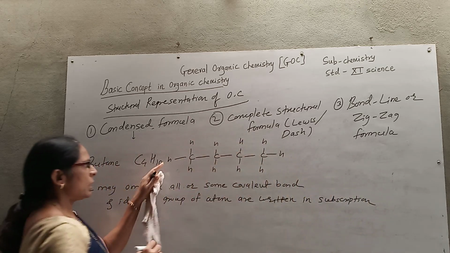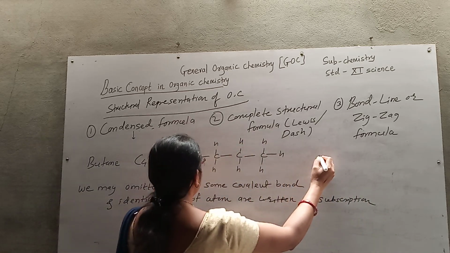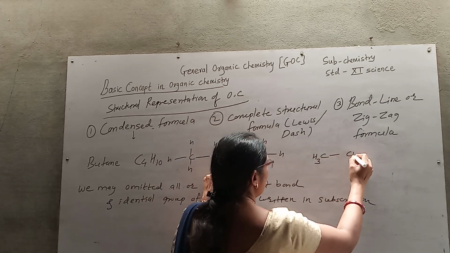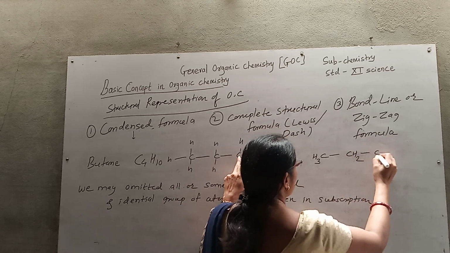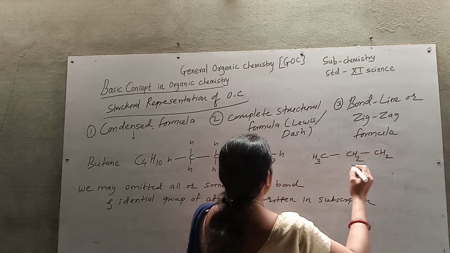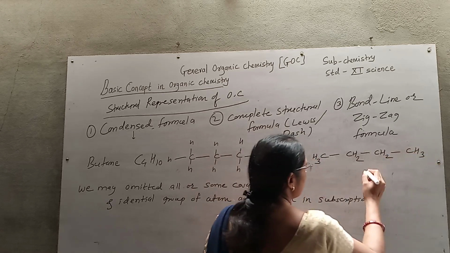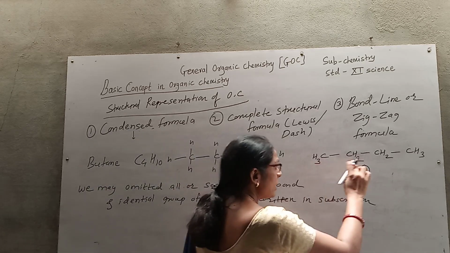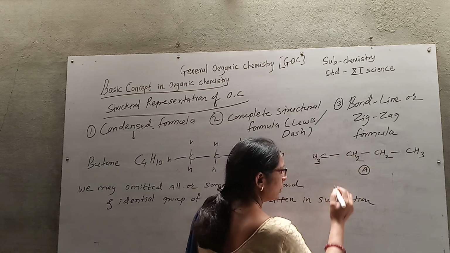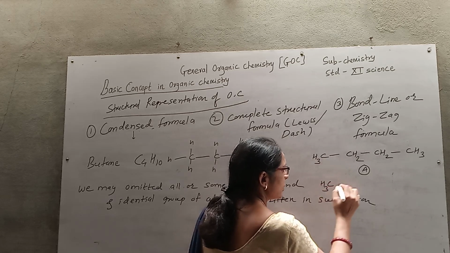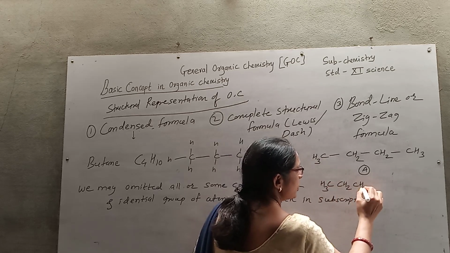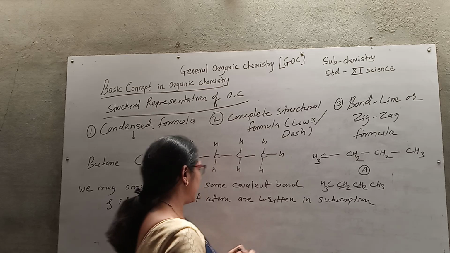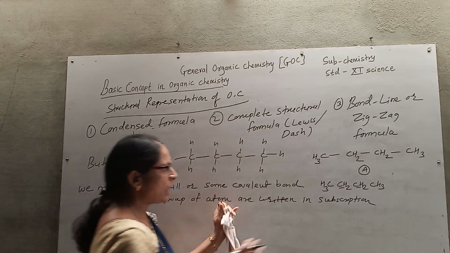How do you write the formula of this compound? This carbon is with 3 hydrogens, dash. This carbon is with 2 hydrogens, dash. This carbon is again 2 hydrogens, and this carbon has 3 hydrogens. This is one type of condensed formula, condensed formula 1. I can write this condensed formula by omitting the bonds, so I can write CH3, CH2, CH2, CH3, where the two CH2 groups are identical. Identical groups of atoms are written in subscript.